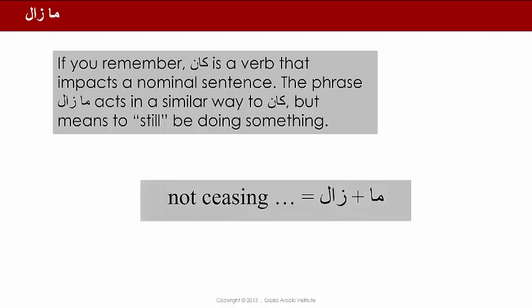Ma zala is a combination of two words, ma plus zala. Ma is a negative particle, and zala means to go away or for something to cease. So when you combine ma and zala, you get a double negative, which is not ceasing or not to go away. And that has the meaning of to remain or to still be doing something. So ma zala actually has a positive meaning, which is the result of a double negative.